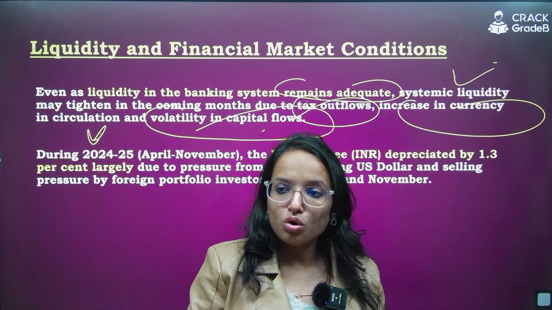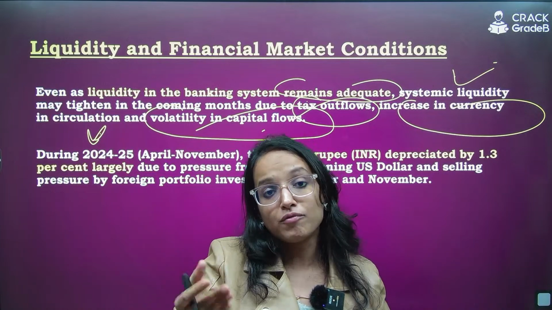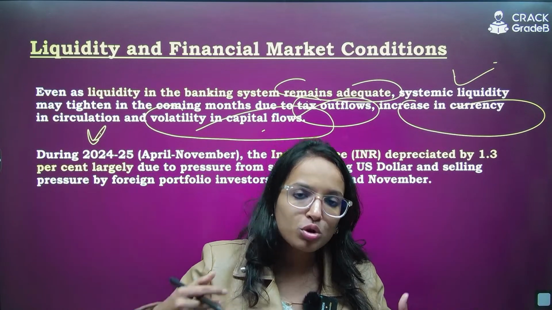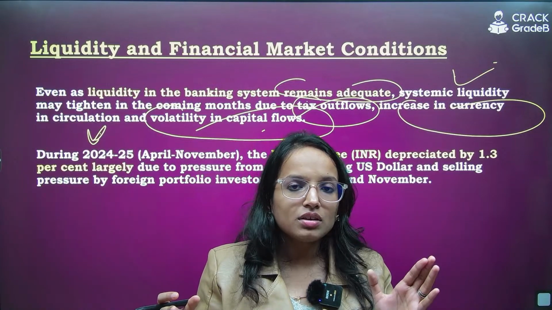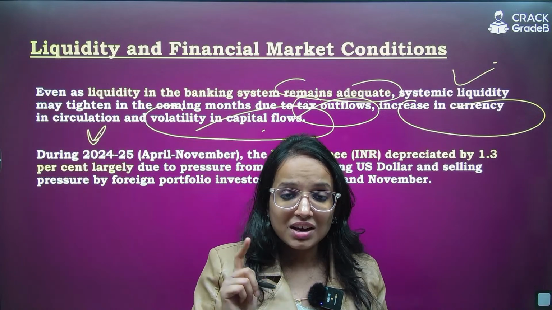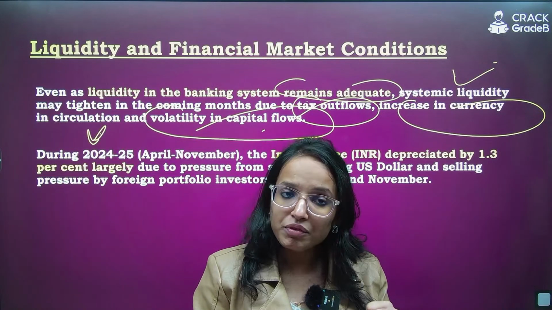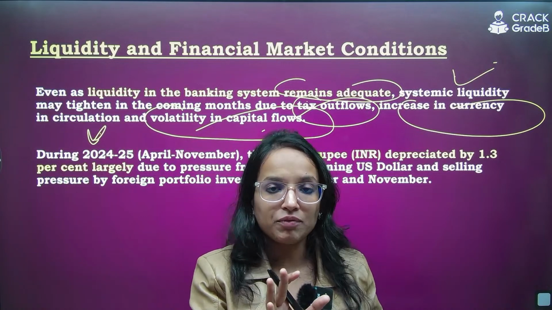Right? So this volatility keeps on changing. Sometimes you have more capital inflow, sometimes you have more capital outflow. These can be reasons that there can be pressure on the systemic liquidity. That's why CRR has been reduced by 50 basis points, so that the banking system has enough liquidity.